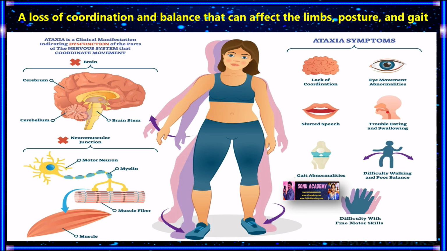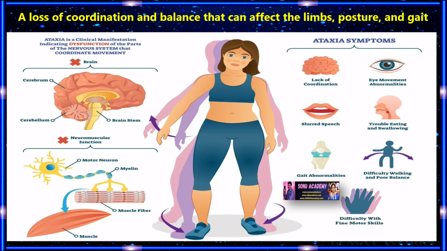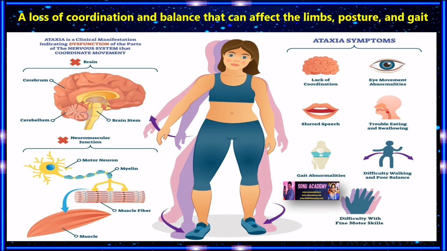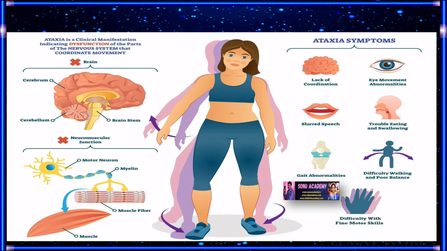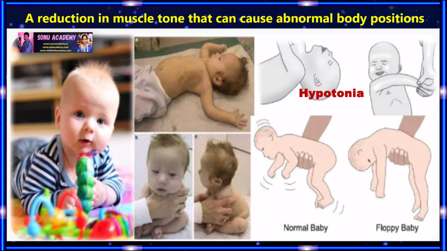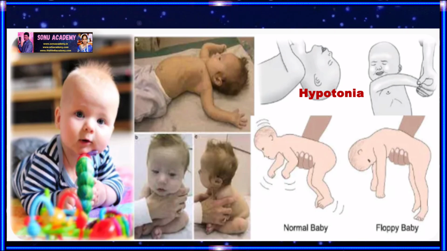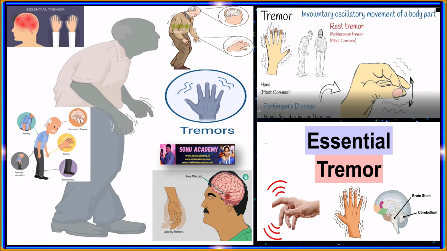Children, now let us discuss the types of cerebellar disorders. First is ataxia. Ataxia is a loss of coordination and balance that can affect the limbs, posture and gait. Second, hypotonia. Hypotonia is a reduction in muscle tone that can cause abnormal body positions. Third one is tremors. Rhythmic oscillations of a limb or the trunk can increase as you approach a target.